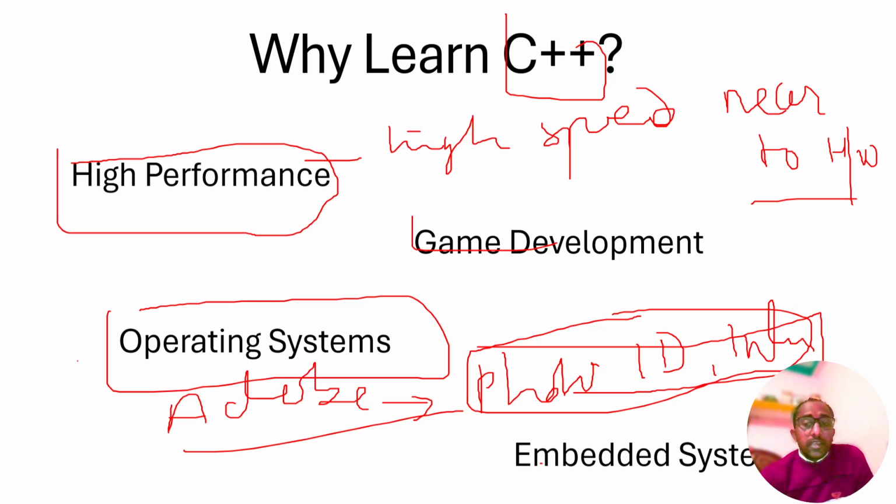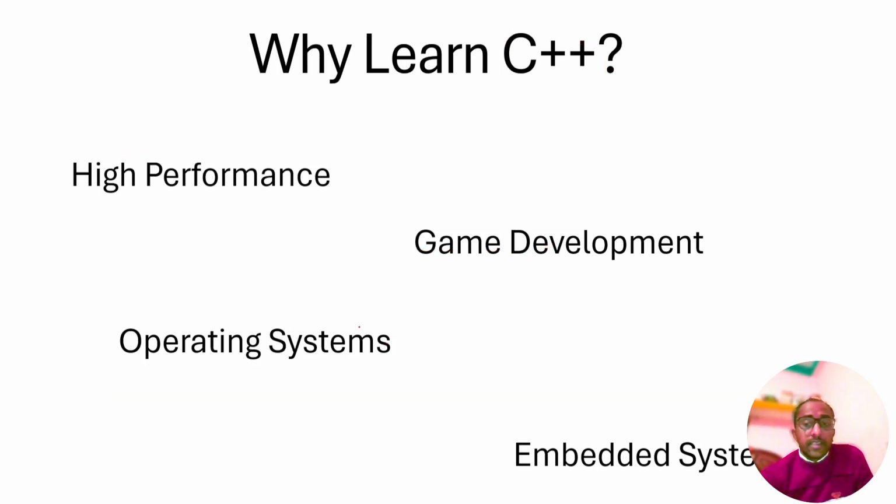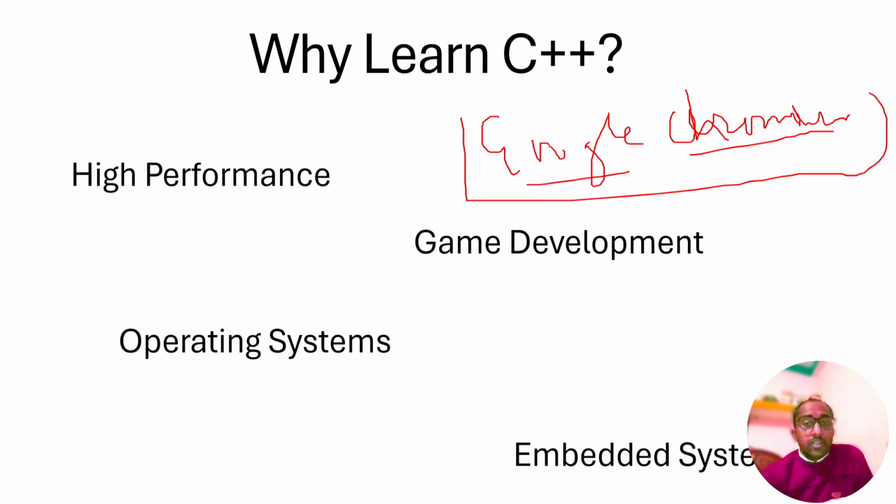If you see the browsers, just like Google Chromium, Google Chromium was also created with the help of the C++ programming language.